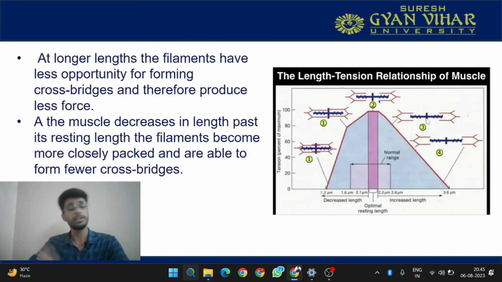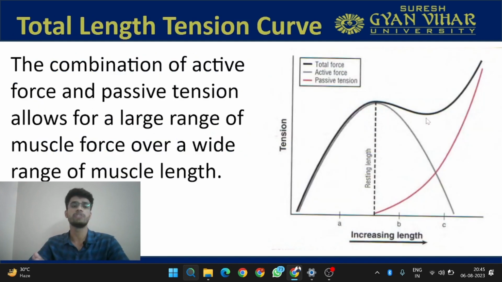This is completely different from the passive length tension curve. Now, because the muscle is not acting only actively or passively, both the forces come into the picture. So we have to look at the whole picture in this way. We are going to look at the whole scenario, how it is acting. So we must understand this total length tension curve. This is again formed between the tension and the length. Now we are increasing the length and seeing how this curve is taking place.